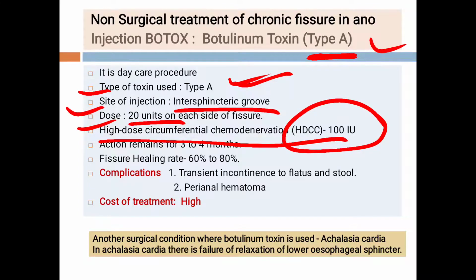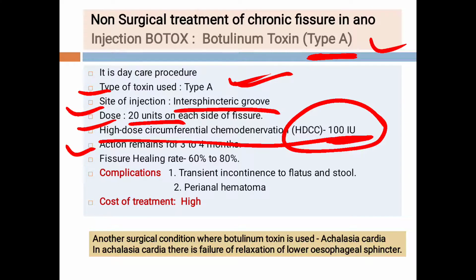So this is 100 units. Then the action of this botulinum toxin remains for 3 to 4 months. This is very important. So the action remains for 3 to 4 months, and within this 3 to 4 months, because of the relaxation or flaccid paralysis of the internal sphincter, it leads to healing of the fissure.